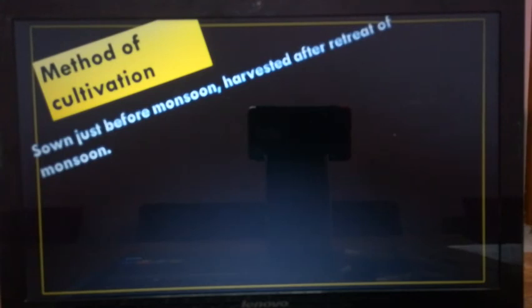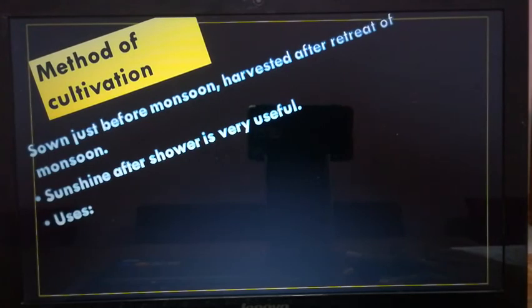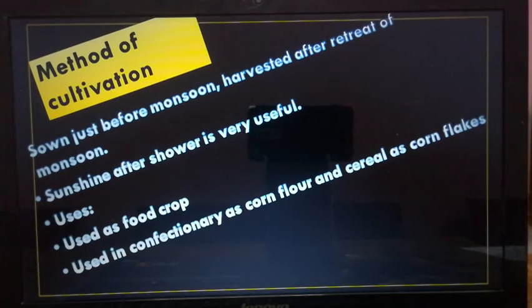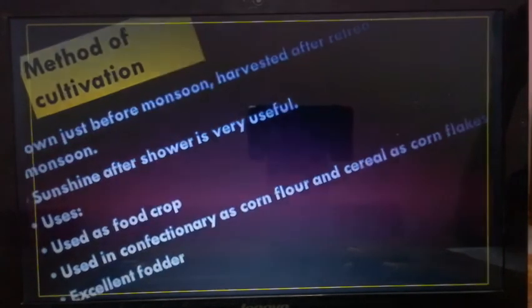Maize is sown just before the onset of monsoon and harvested after retreating of monsoon. Sunshine after shower is very useful. It's used as a food crop, and also used in confectionery as corn flour and as a cereal as corn flakes in the bakeries. It is an excellent fodder for the cattle.